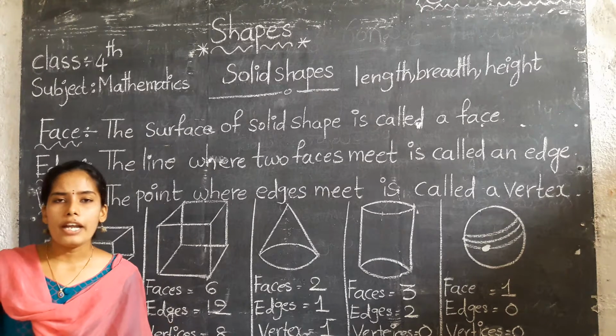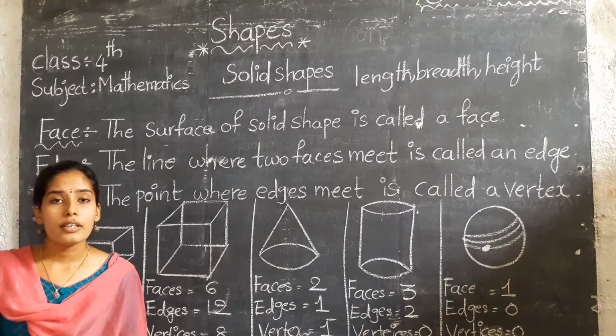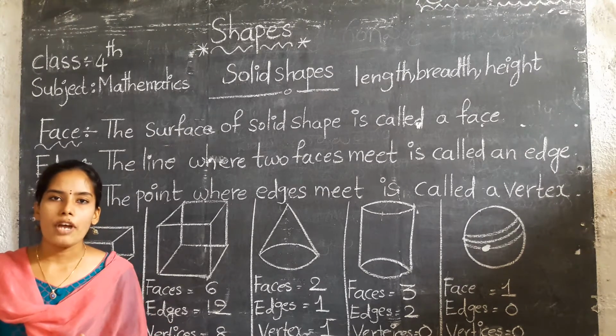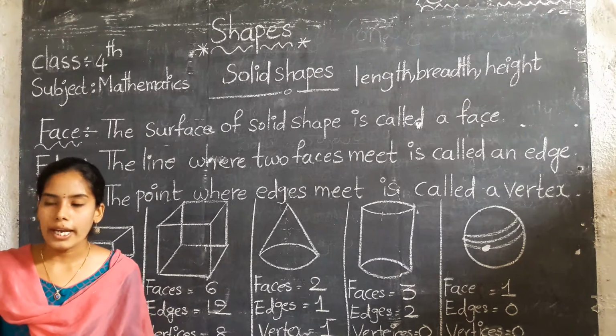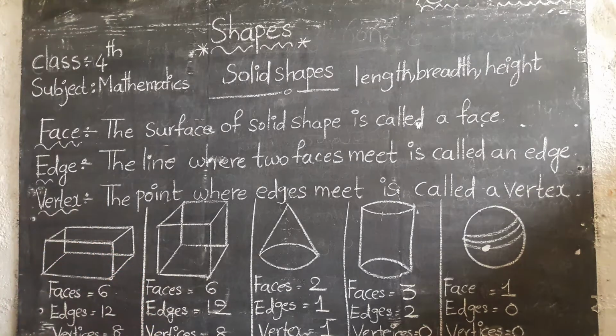If we form the cuboid, how many rectangles do we observe? Two rectangles form one cuboid. Okay. The next one is cube.